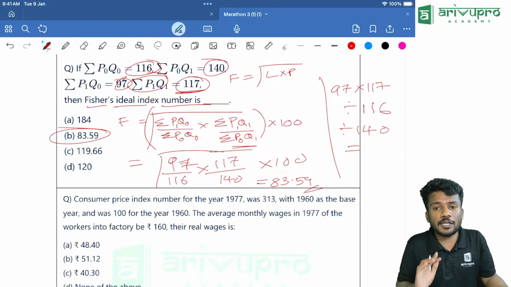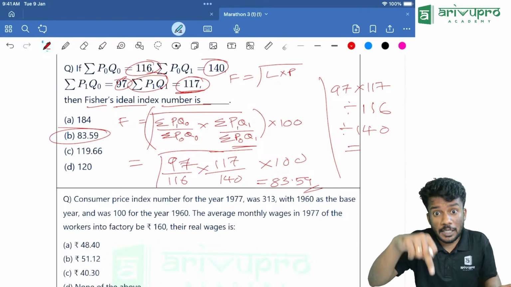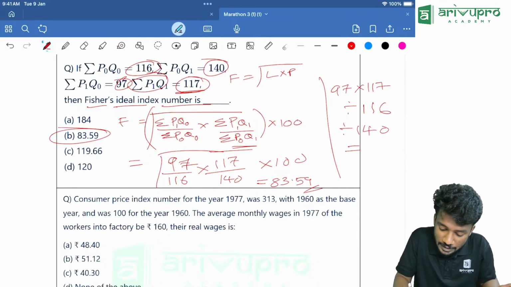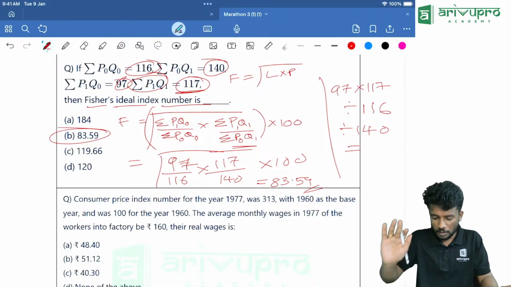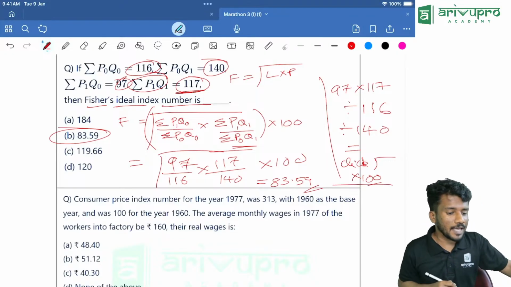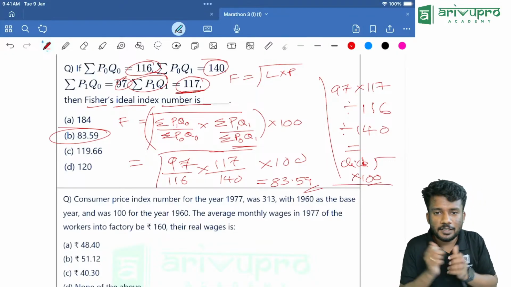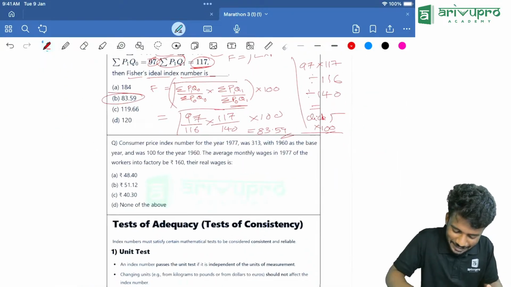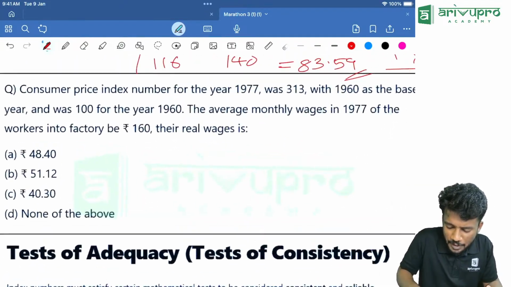Why are we clicking equal to? Otherwise, when you click the root sign directly, it will take the root of 140, which is wrong. So click equal to, then click root, then multiply it with 100. That is the calculator method. Clear? Yes, people. Next one is an easy method.